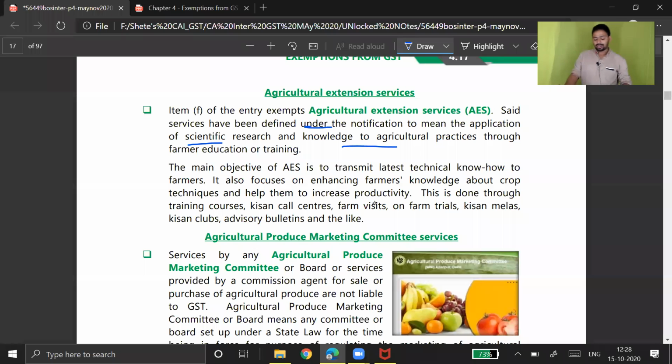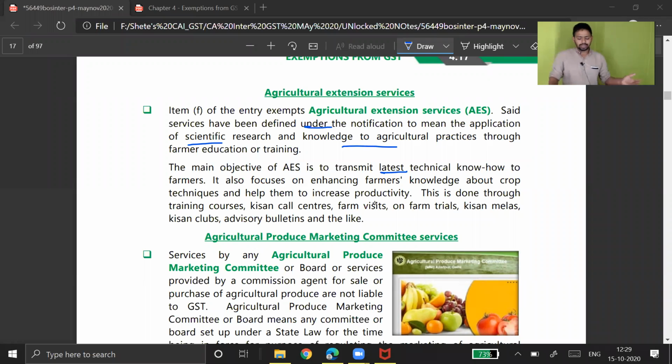The main objective of agriculture extension service is to transmit the latest technical know-how to the farmers, and this is what I am going to do in future. As you know, I am also going to become a farmer. This is one of my passions, and I want to die as a farmer. Though I am a chartered accountant by profession, who says a CA cannot enter into an agriculture activity? I'm going to become an agriculture extension service provider, and therefore I have already shifted my base from Mumbai to my native place. Now I'm getting settled in a rural area. So the basic purpose is that in future we are going to be engaged in agriculture extension service.